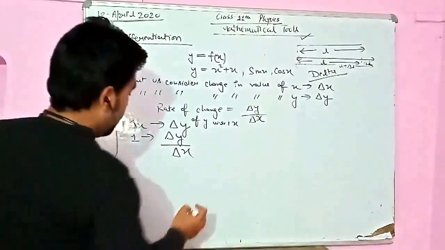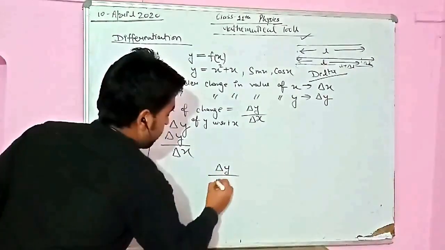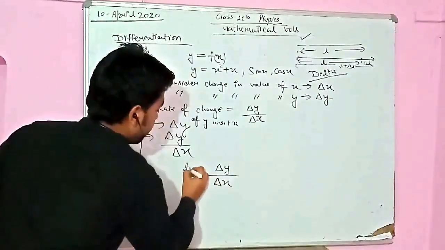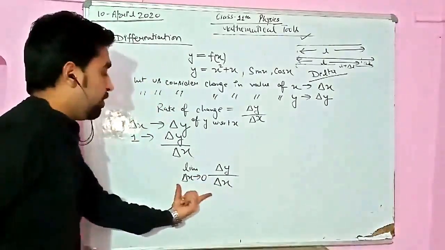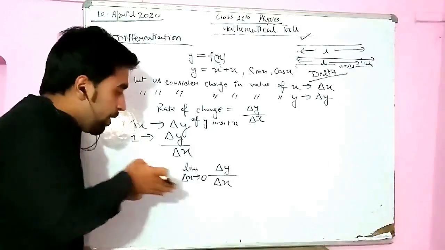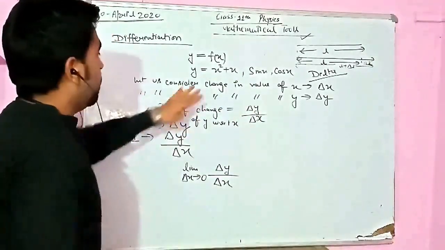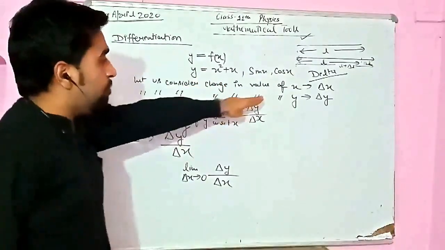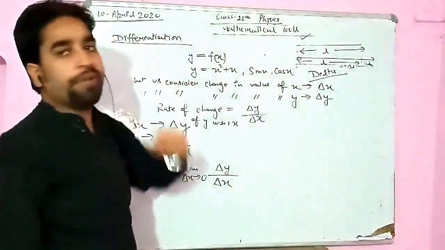इसको समझिएगा. Rate of change is del y upon del x. Okay. Now if del x is tending to 0, ऐसे लिखते हैं. Okay. It is not actually equal to 0. Del x is not 0, but it is going towards 0, shifting towards 0. So what will happen? जैसे जैसे ये change कम होता चला जाएगा del x का, वैसे वैसे y भी अपनी ओरिजिनल वैल्यू में आते रहेगा.